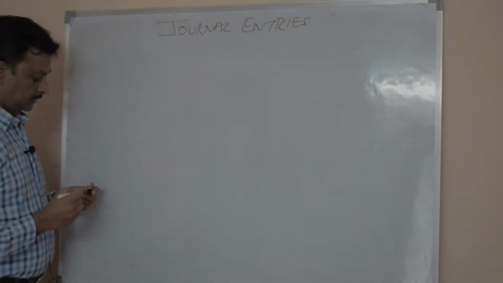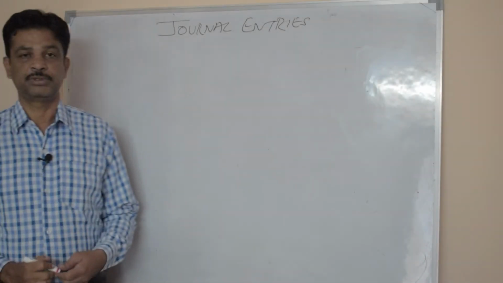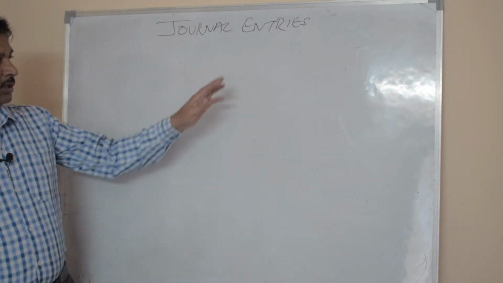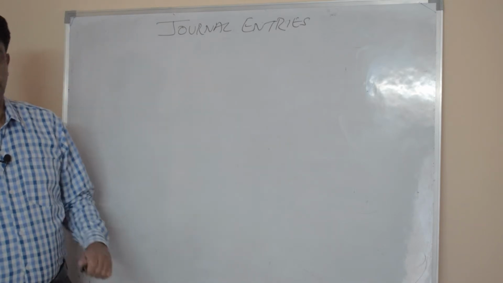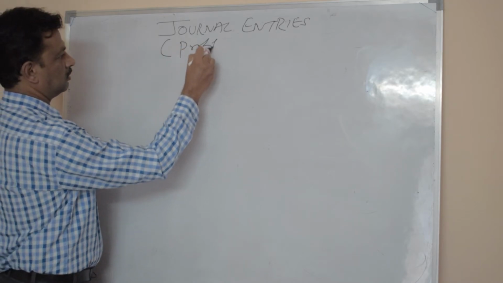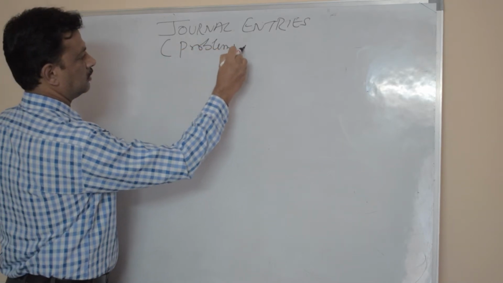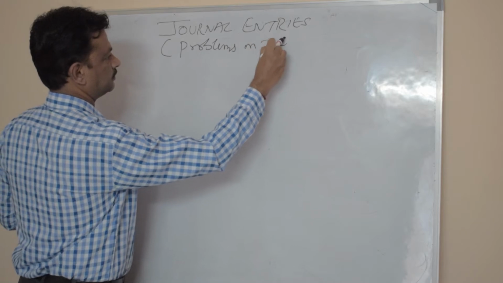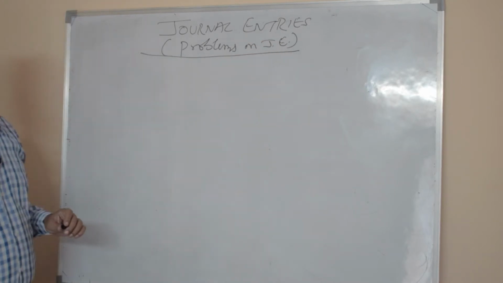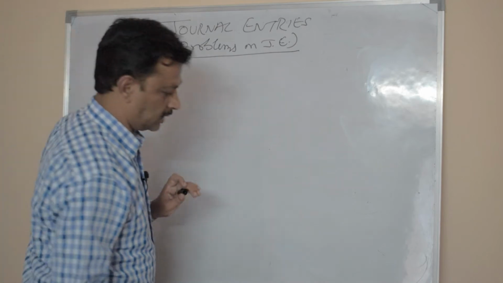Journal entries. In the last video I told the rules for debit and credit. Today I will solve problems on journal entries. So today is only problems I will solve on journal entries. Take one small example. It is a problem like this.